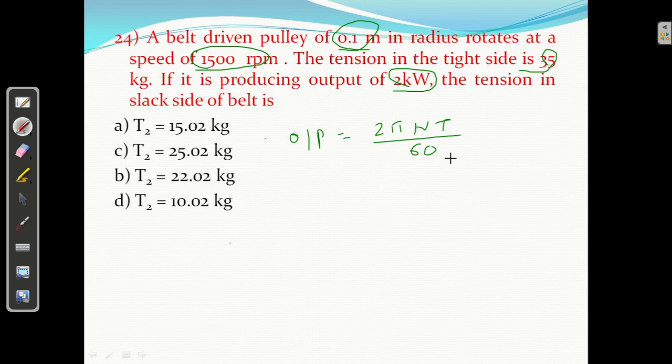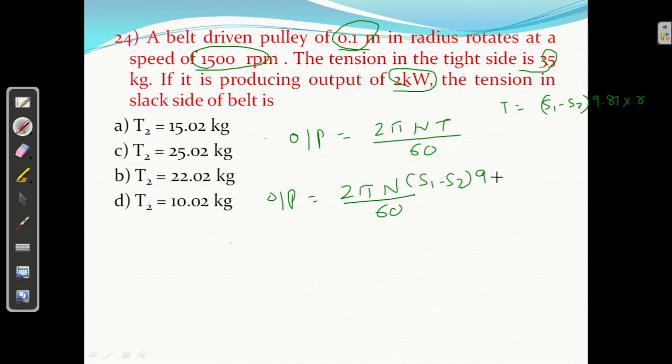And what is T? T equal to S1 minus S2 into 9.81 into radius of pulley in meter, right?